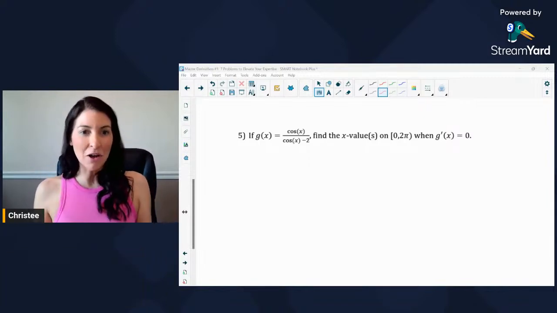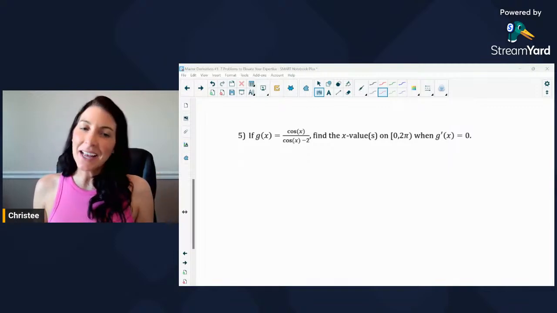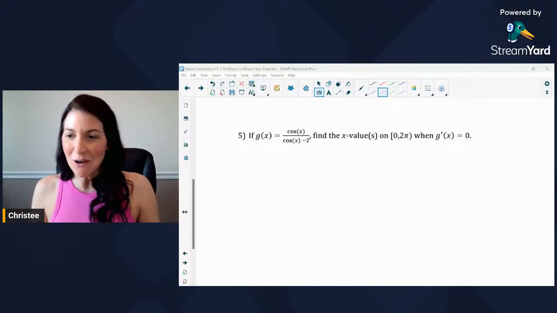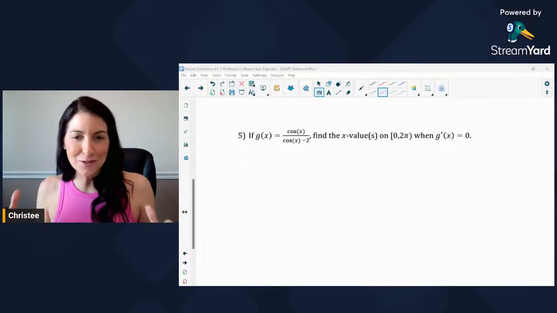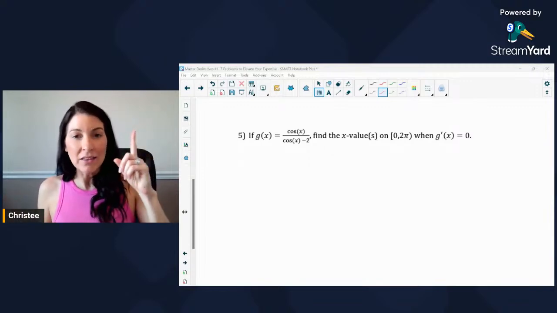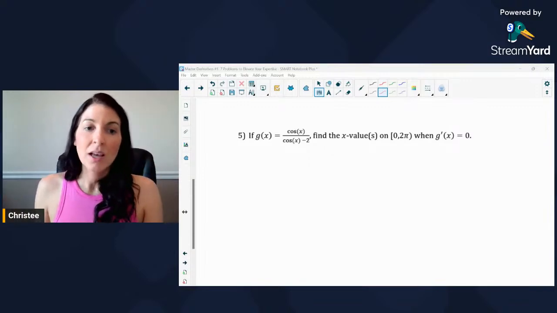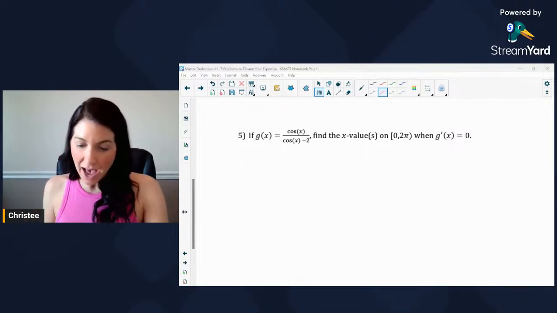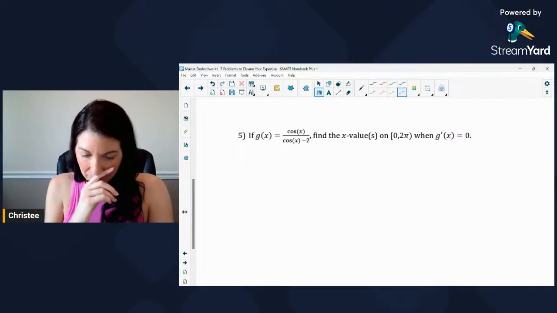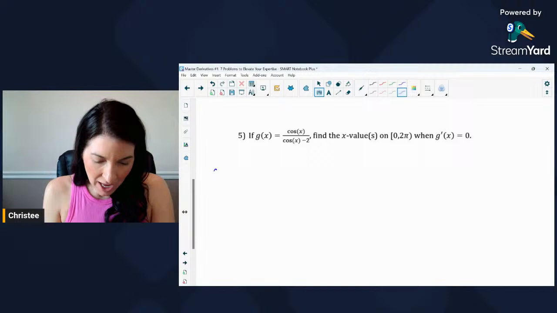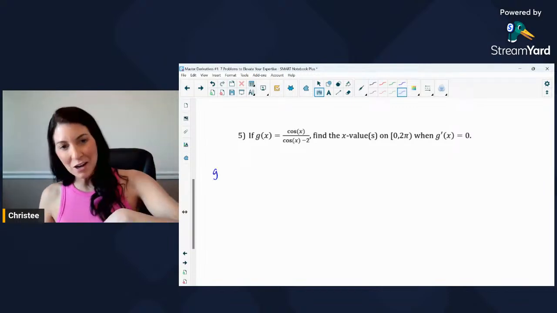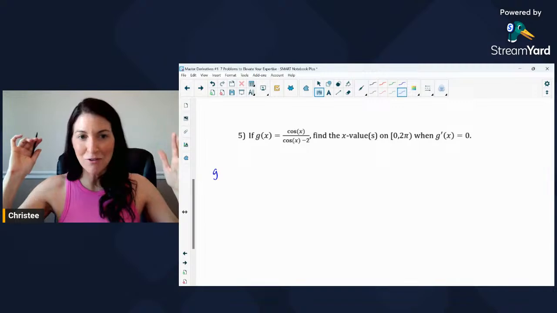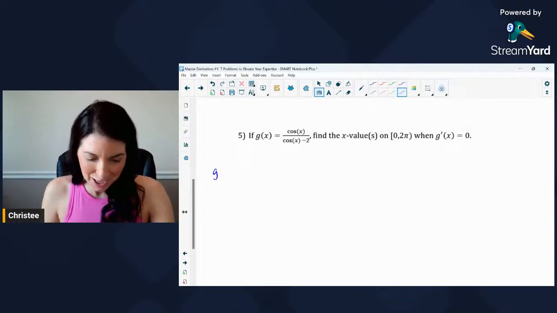So that again involves finding the derivative. And again, quotient rule, definitely the way to go on this one. Quotient rule all the way, because it's cosine x over cosine x minus 2. So in the question above, remember I wrote the rule for quotient rule. So if you need to go back and look at that previous problem to check out that quotient rule, okay? So we want to find where g prime of x is equal to 0. So let's find the derivative and then set it equal to 0 and find our solutions on the interval from 0 to 2 pi. Here we go.